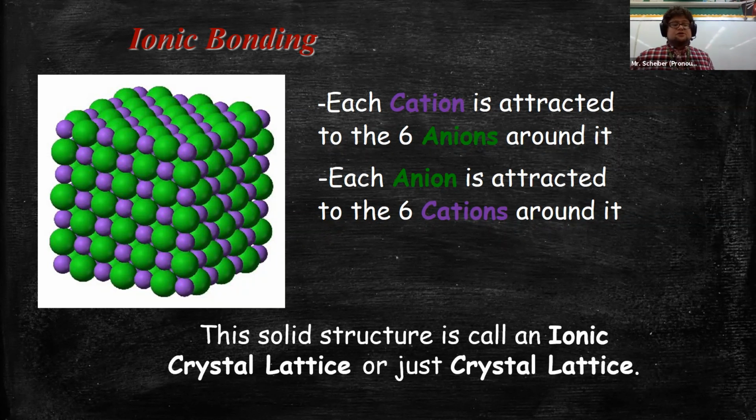The solid structure of any ionic compound is called an ionic crystal lattice, or just a crystal lattice structure. And it's really important to talk about the crystal lattice structure, because it tells us about all the different properties of ionic compounds.